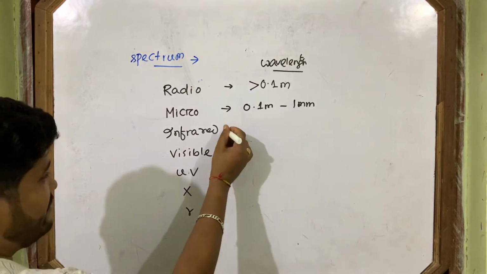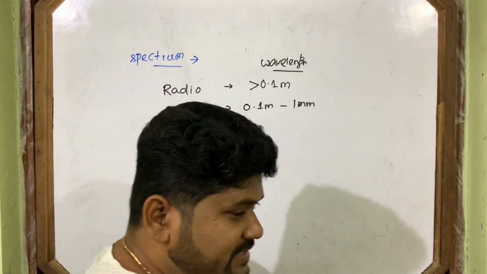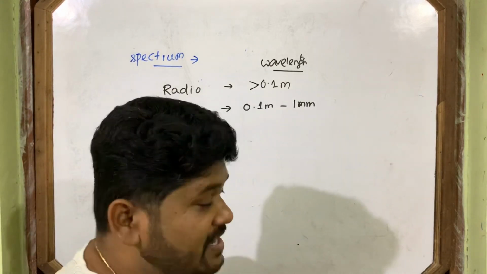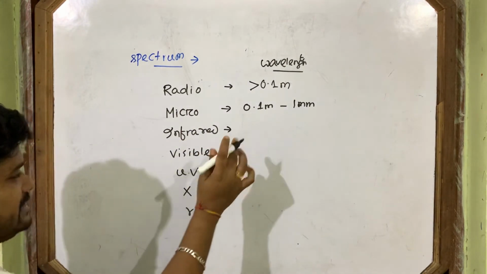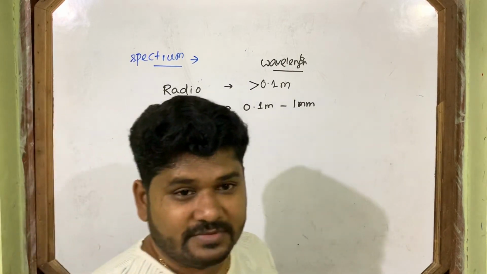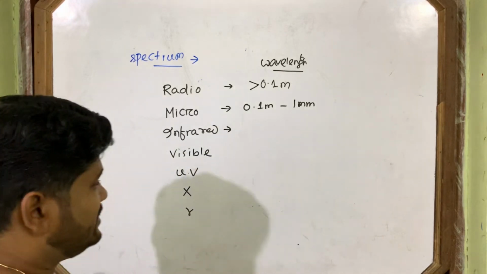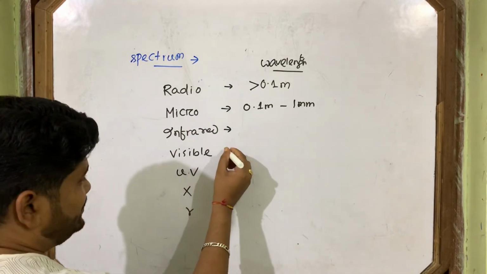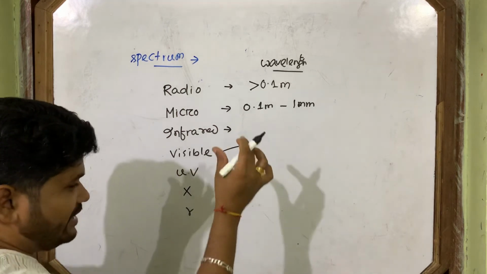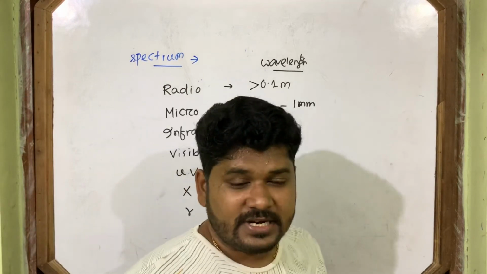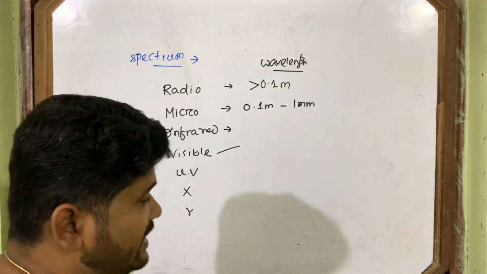Then come to infrared. These are the heat radiations. But before discussing infrared, let's discuss visible, which everybody knows. Visible radiation has different colors, 7 colors starting from red to violet.